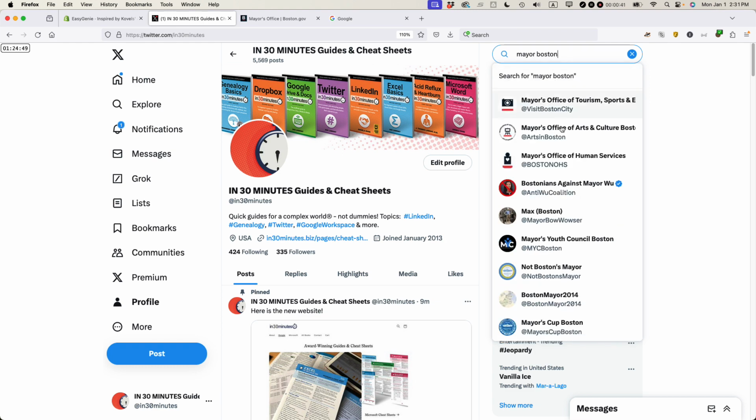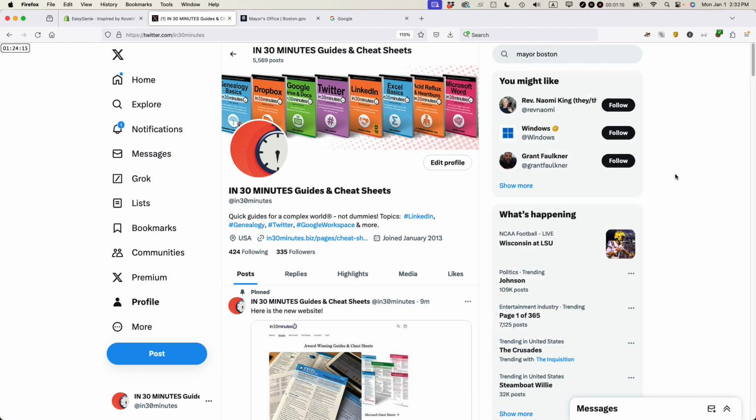And so all of these accounts start popping up here. Some of them are accounts that are associated with the mayor of Boston. Other accounts are fake, and other accounts can be very deceptive because they have a blue check mark, but the blue check marks are just paid by somebody. It doesn't mean they're official. One thing I want to point out to you, it says Boston Mayor 2014 or not Boston Mayor. These are not really official accounts at all, and you have to be really careful about clicking on something that might be outdated or might be unofficial or might be a parody account or something like that.